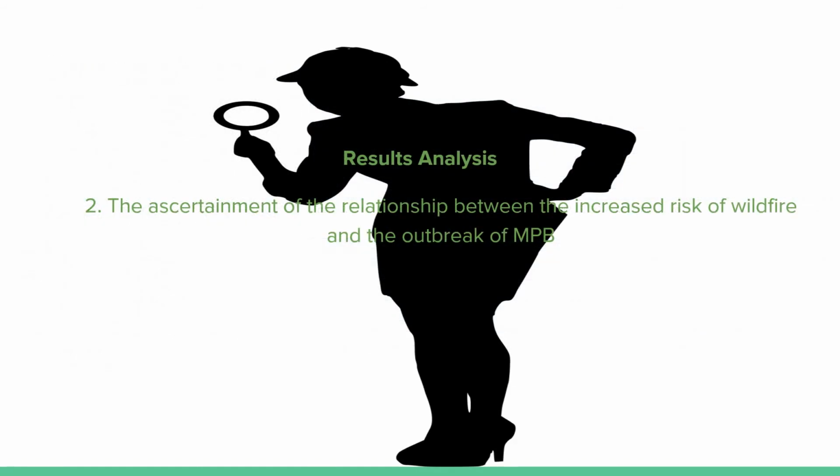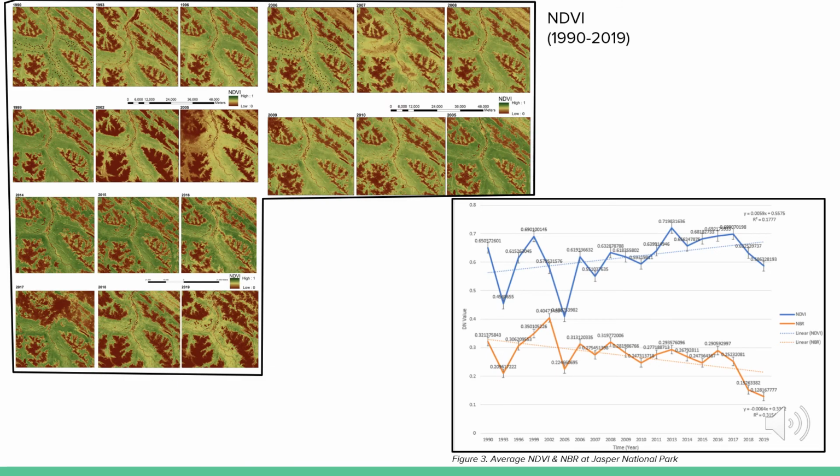Here's the result analysis for Objective 2. According to the NDVI map from Landsat between 1990 and 2019 in our study area, we can see there is a huge difference at the year 2005 and the year 2016. We have discussed the 2016 forest fire in previous slides, so we could conclude that there is another large forest fire that happened in 2005.